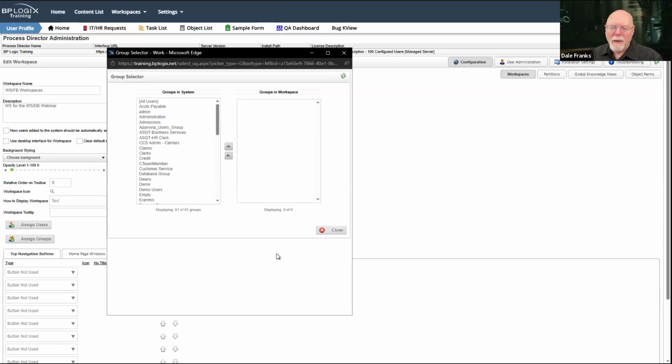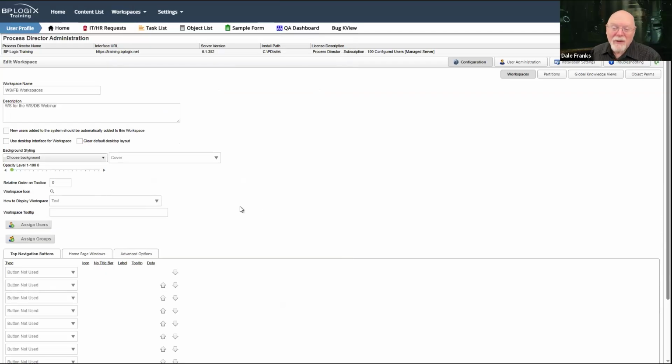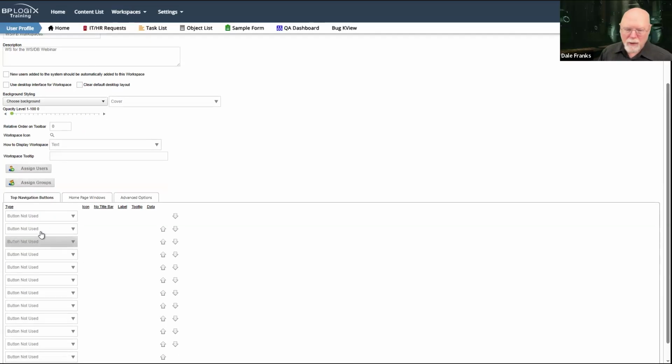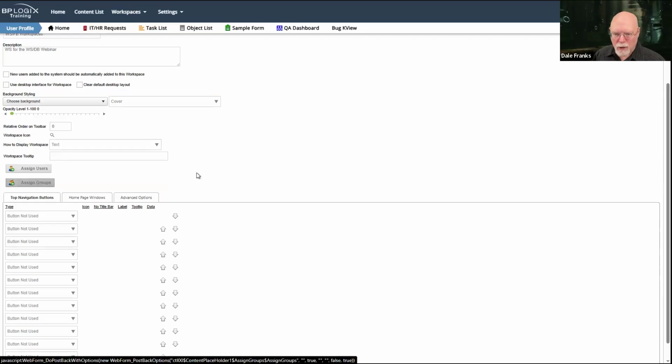But if you administer by groups here and you just add group access to the workspace, then you don't even have to manage group membership, because that all gets managed by your IT team as people either move around in the organization, leave, or new people enter the organization. And so you don't really have to manage it at all. You just have to know what groups get assigned. So our recommendation would always be that you assign groups to a workspace rather than individual users.